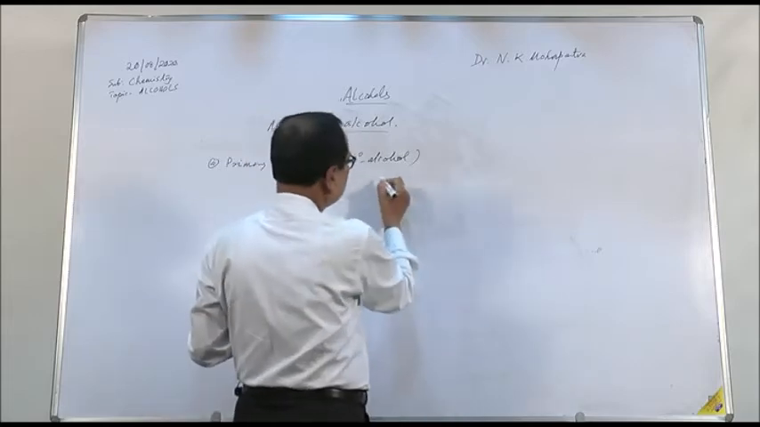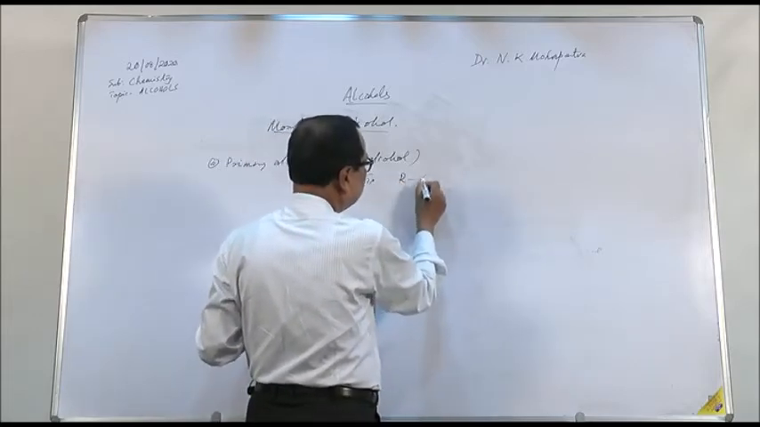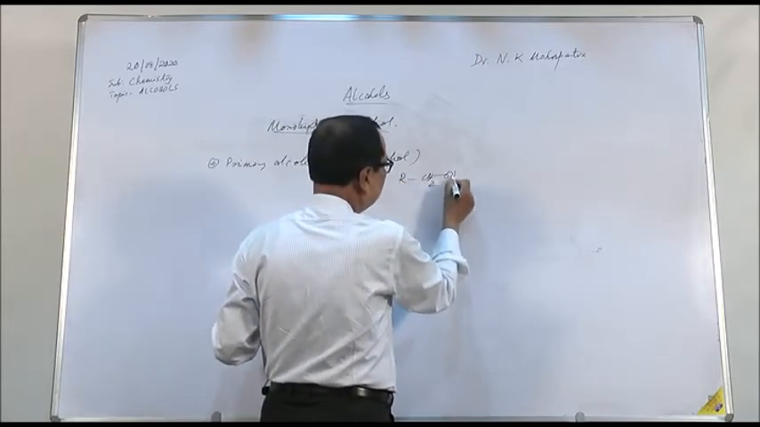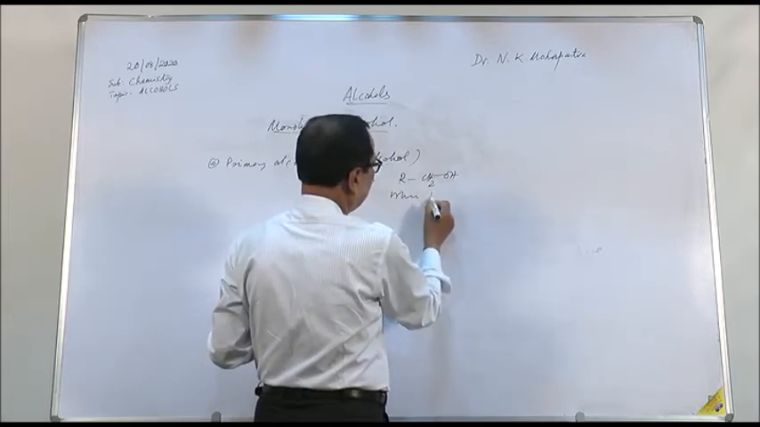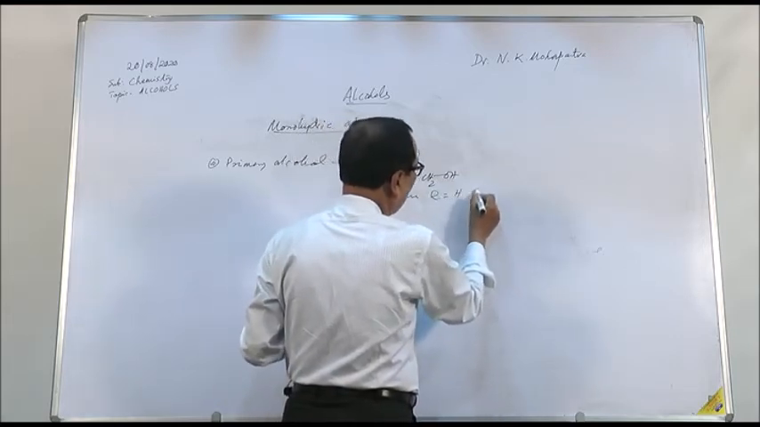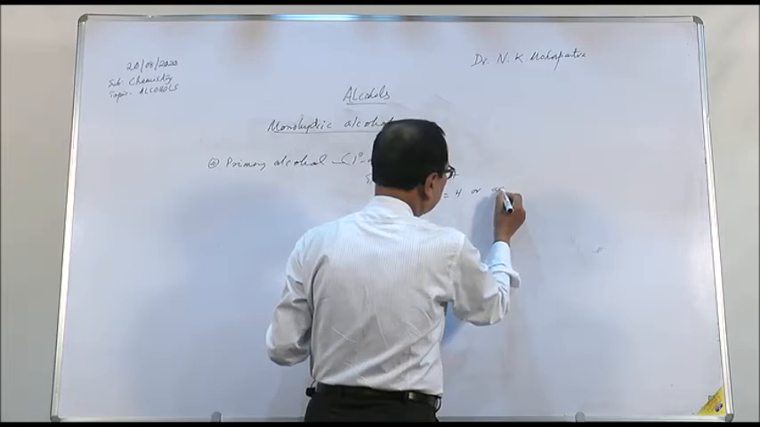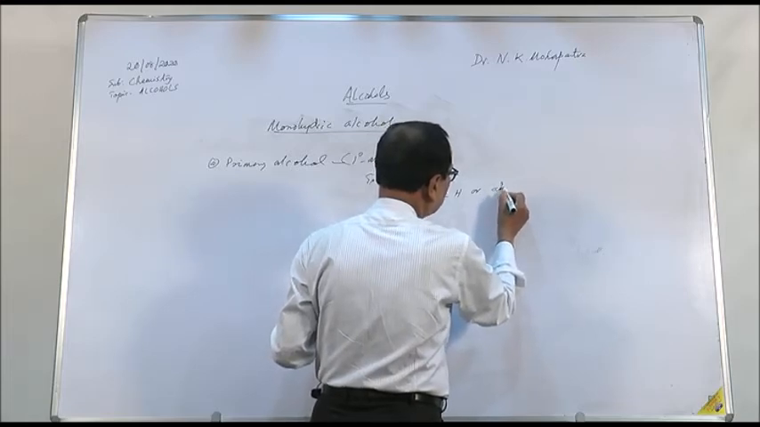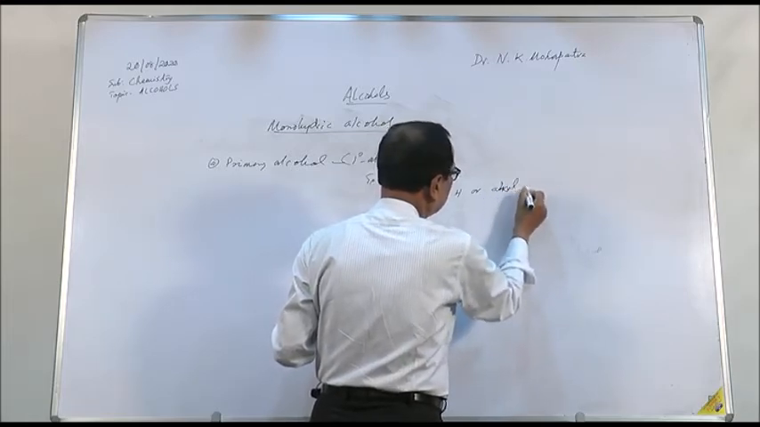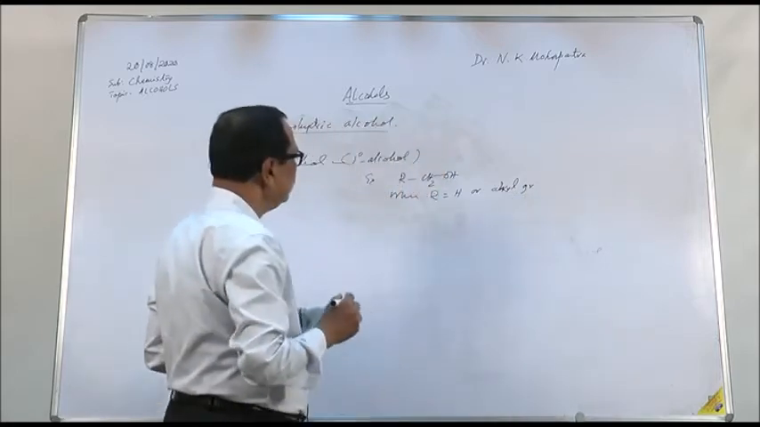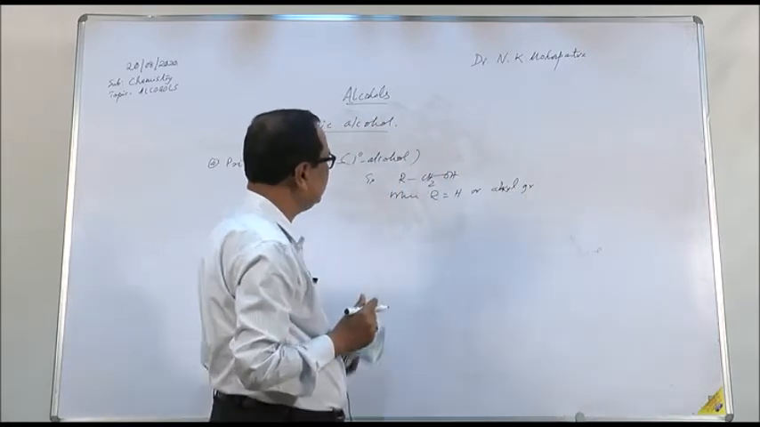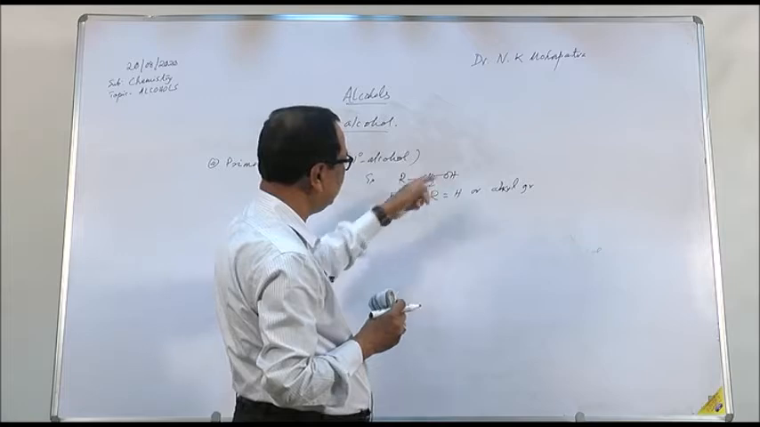For example, you can say RCH2OH, where R is hydrogen or an alkyl group. The OH group is present on the carbon atom which is attached to one more carbon atom; this is a primary carbon atom.